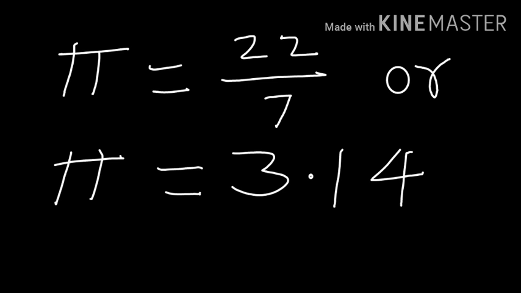Therefore, pi should be a rational number. But we take pi as an example of an irrational number. Let us see why pi is an irrational number and why do we take pi as 22 upon 7 or 3.14.